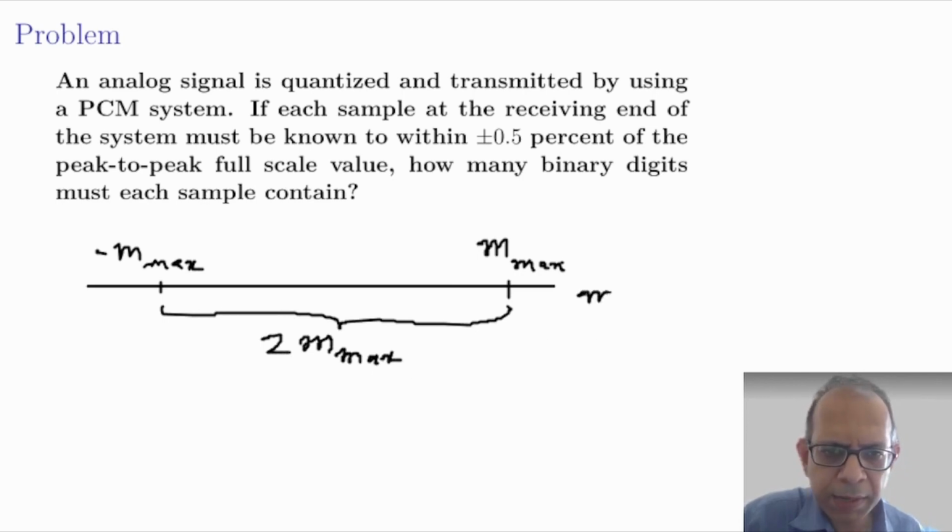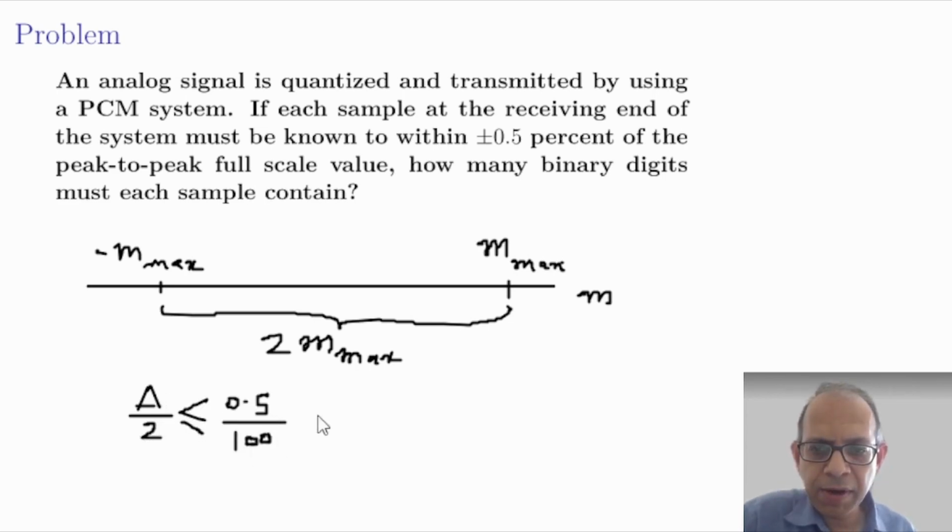This is the input signal m, and now the maximum error in PCM, assuming uniform quantization, is given by delta by 2, where delta is the step size, and this delta by 2 must not exceed 0.5% of the peak to peak value, which is 2m max.